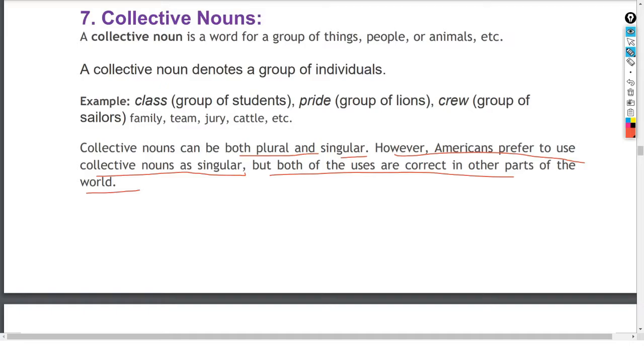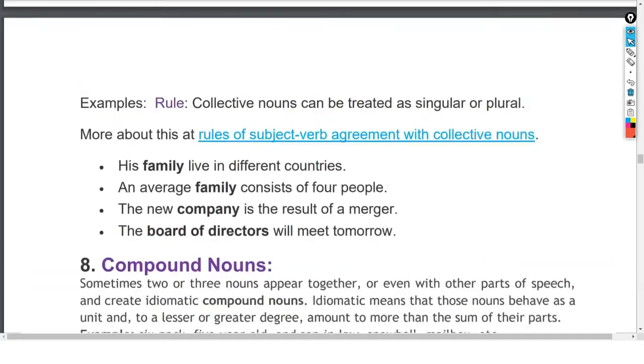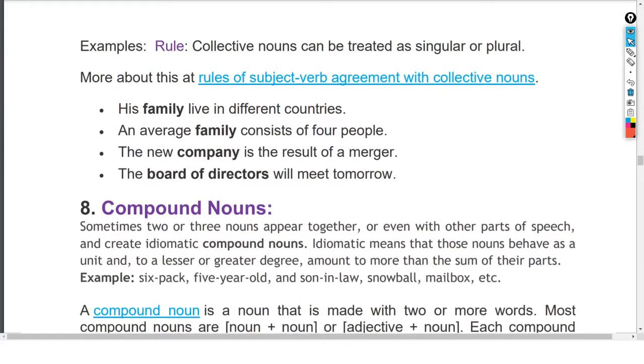Let us go for it. Let us see the example. By rule, collective noun can be treated as singular or plural, है ना. तो अभी इसको हम पहले बोल दिया. तो अभी हम देखते हैं how it is used as singular and how it is used as plural.